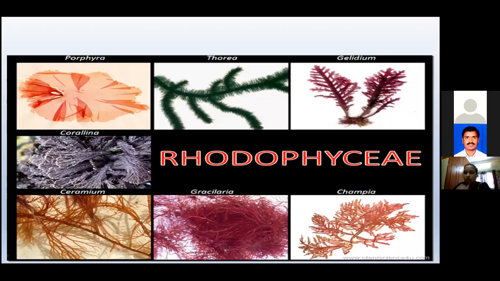Next, what are these characters? These are the Rhodophyceae characteristics, not Polysiphonia. In the case of Polysiphonia, almost these characters are also found, but these are the characters of which class, girls? Rhodophyceae. See here, girls, these are the pictures. Rhodophyceae thallus: this is Porphyra, Gelidium, Corallina, Ceramium, Gracilaria. These are our Rhodophyceae type studies.